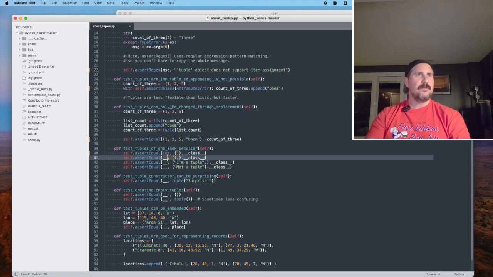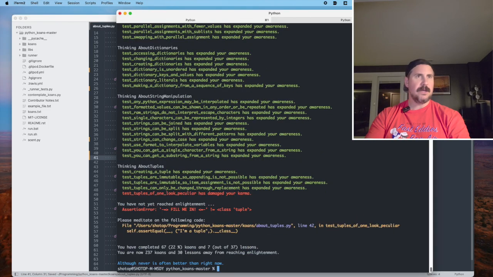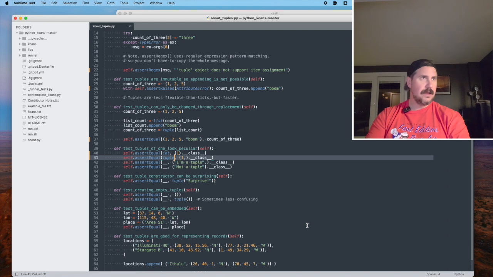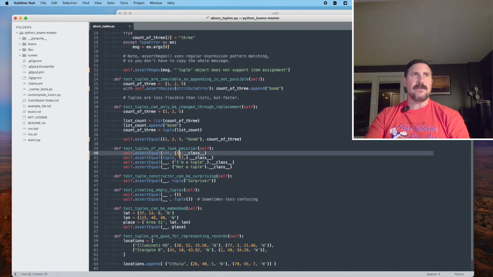All right, so 1 comma. I wonder if that's going to be a tuple. Let's try that. 1 comma, and that is correct. So if you have a pair of parentheses and you just put an item inside of there, the type of that object is whatever the type of the object inside is.